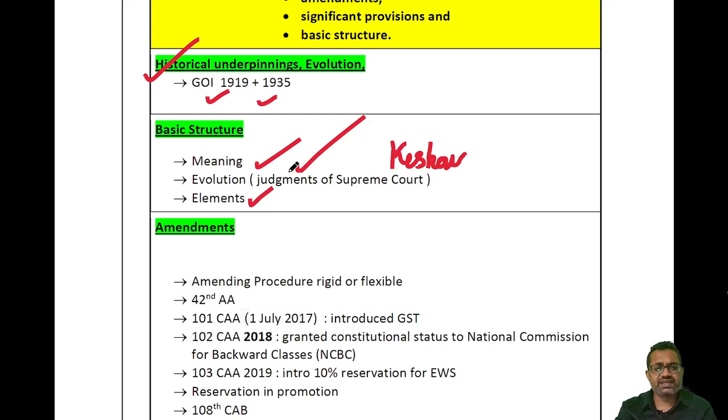Do you think there is any definition of basic structure? And if there is any definition of basic structure, what is the total number of elements that will be part of basic structure? For example, Article 32 is part of basic structure. So this kind of analysis is required to prepare for mains.